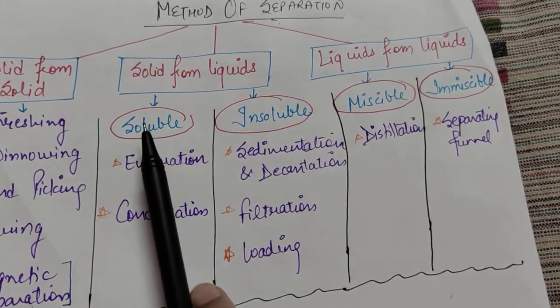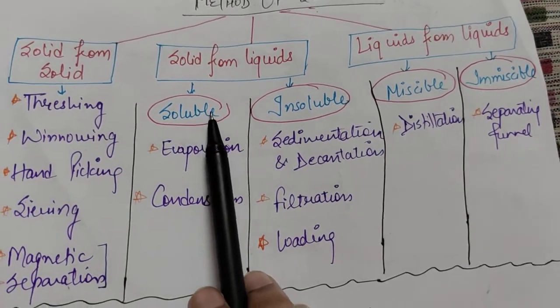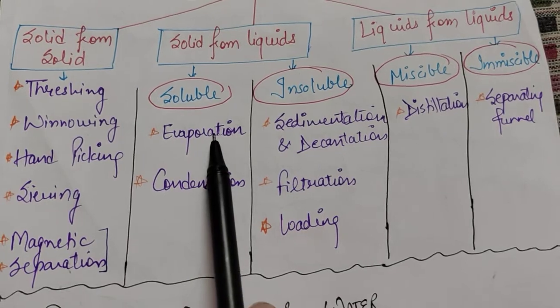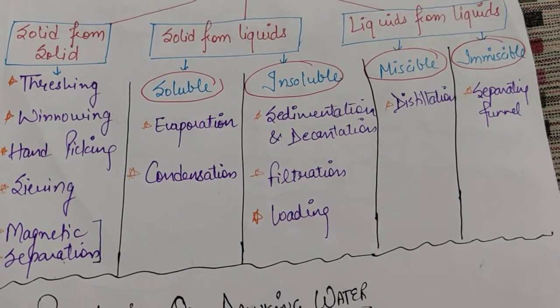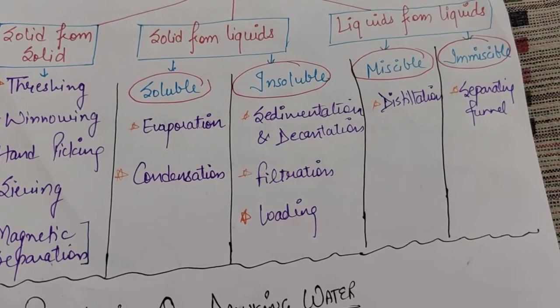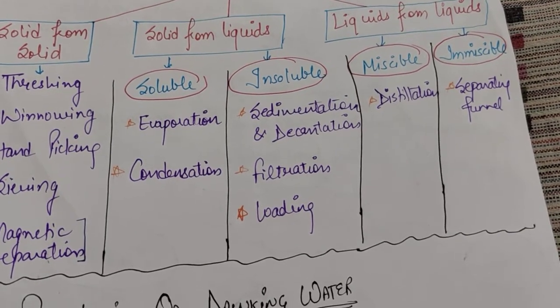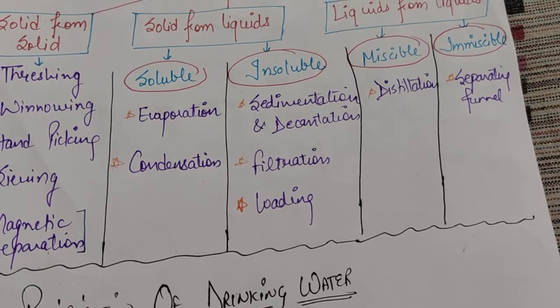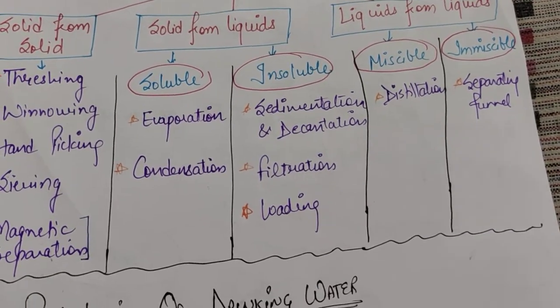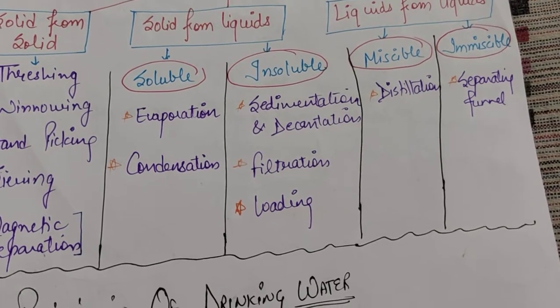If I have soluble solids in water, in liquid, then the process may be evaporation and condensation. Like evaporation में क्या होगा? जो आपका liquid है that will get evaporated and those waters they will be collected and will be cooled, that is they will get condensed to form liquid again. So in this way I can separate the liquid and the solid. Solid will remain in the beaker only.